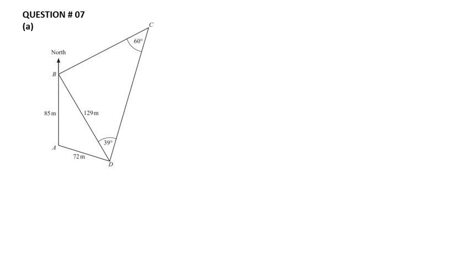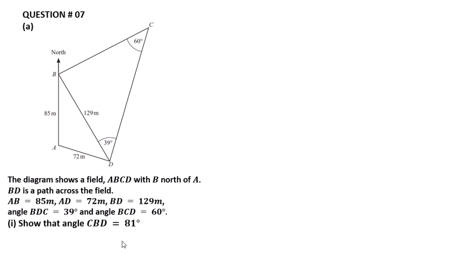Question number 7. The given diagram is here. The diagram shows a field ABCD, with B north of A. BD is a path across the field.